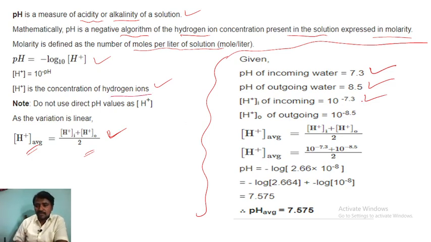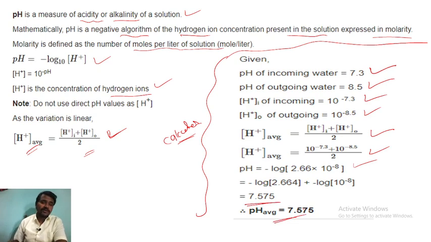So that is 10 to the power minus 7.3 plus 10 to the power minus 8.5, so H plus average is that divided by 2. Then we put those values here, right? So minus log of 2.66 times 10 raised to the power minus 8. A calculator is not allowed in exams, but if it is given, or if you remember the values, you can do it. So 7.57 is the answer for the given question, that is, the average pH.